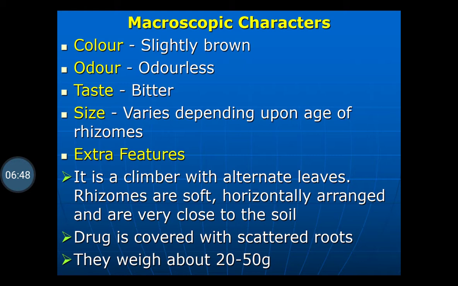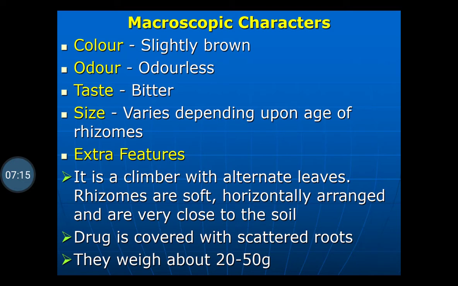Morphological characteristics: color is light brown, odorless, and bitter in taste. Due to this bitter taste, though it contains an abundant amount of starch, it cannot be used for eating purposes. It is non-edible. Size depends upon the age of the rhizomes. Extra features: it is a climber with alternate leaves.